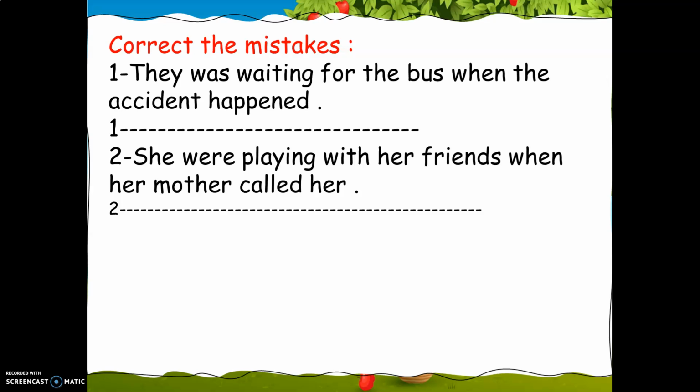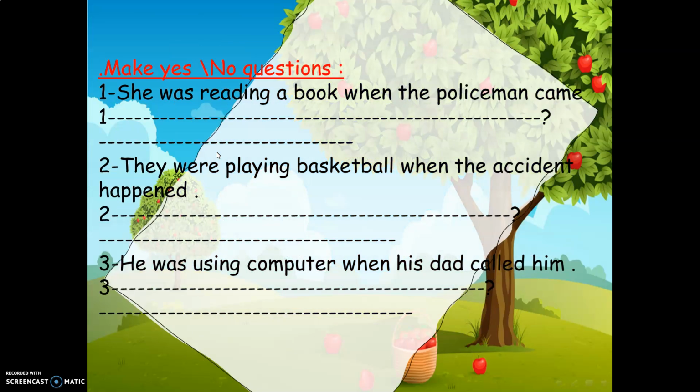Then correct the mistakes. They was waiting for the bus when the accident happened. Of course, they were waiting for the bus. And instead of using was, I have to use were. She were playing with her friends when her mother called her. She was, instead of saying were, okay?